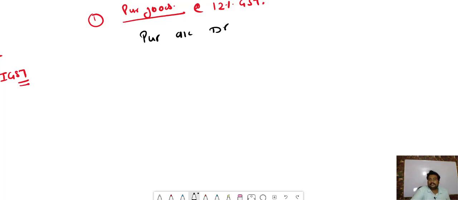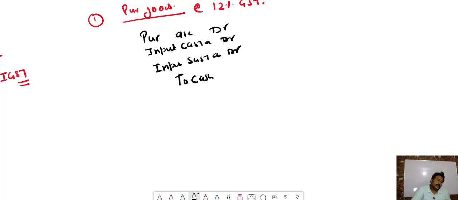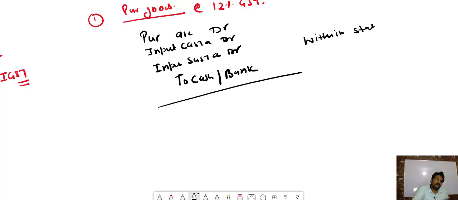It is a GST, bacha, it is a type of payment what we have to do, an expense, so it will be debit: input CGST account debit, input SGST account debit to cash or bank. Okay bacha, it will be to cash or bank when the transactions are within the state